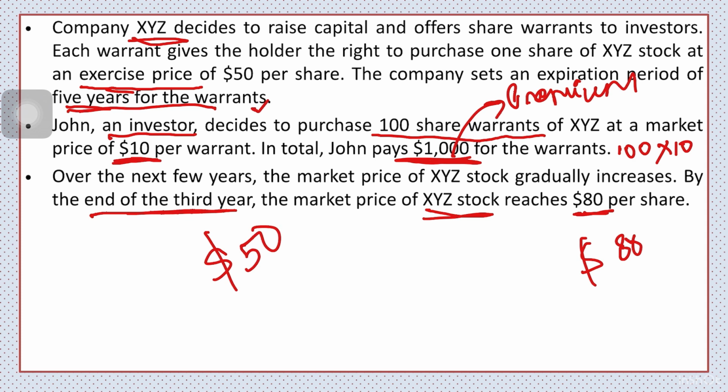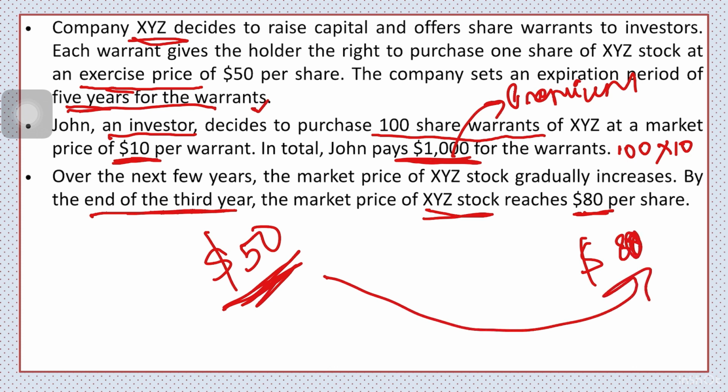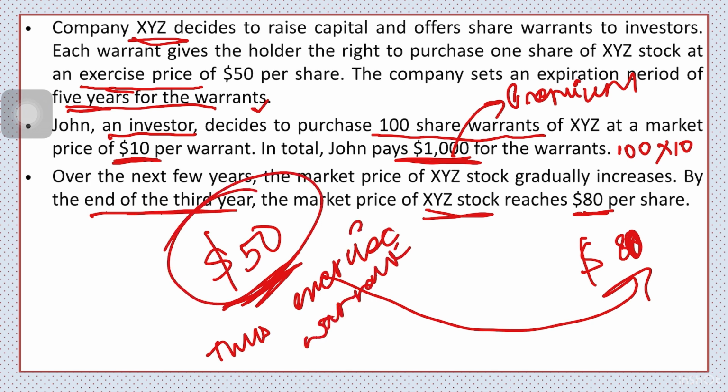So if I can buy the same amount of shares at the rate of $50, why would I go to the stock market and purchase it at the higher rate? Right? Thus, John will exercise his warrant and purchase it at the rate of $50. I hope I have cleared you.